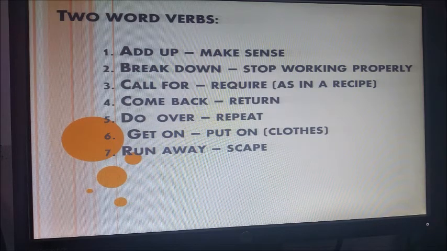Imagine, okay? Okay, the next is get on. Repeat get on. Get on is like to put on clothes. Imagine that I have a new jacket and I say, this is a gift for you. Get on. And you say, really? Oh, yeah, I will get on.